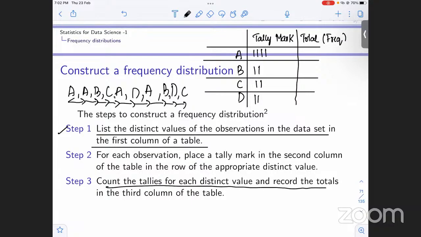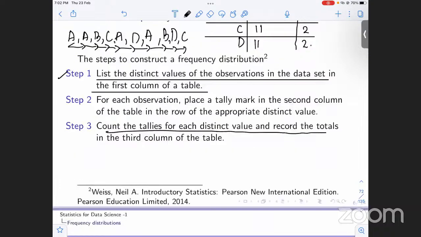So what we do is we calculate the total. What is the total? This is the tally marks. How many tally marks are there? 1, 2, 3, 4. So the frequency of A is 4. B, 2. C, 2 again. And for D, we have again 2. So this is how we construct a frequency distribution.